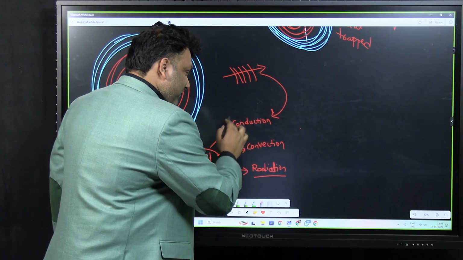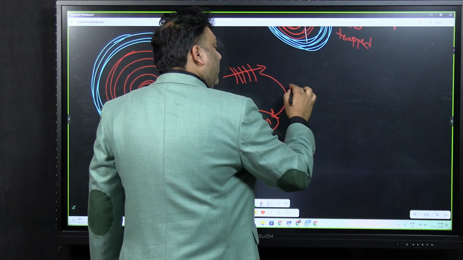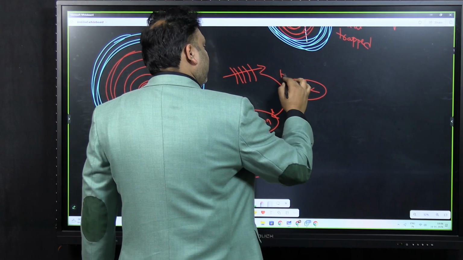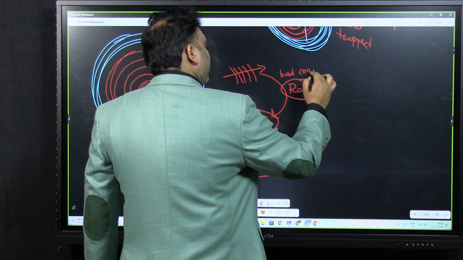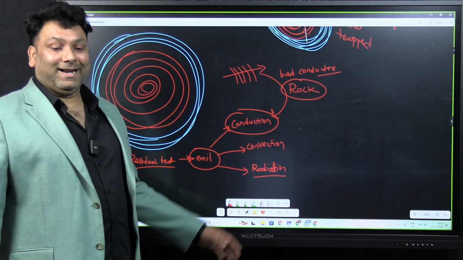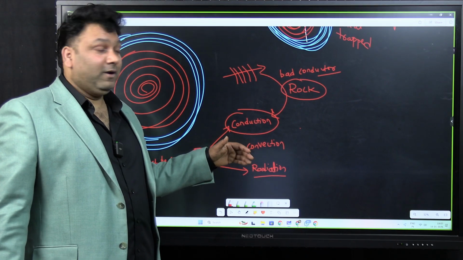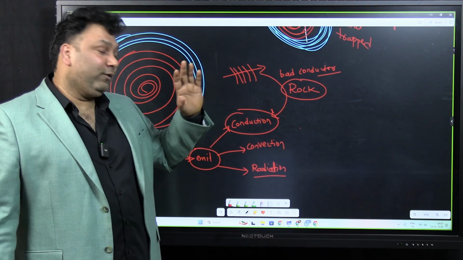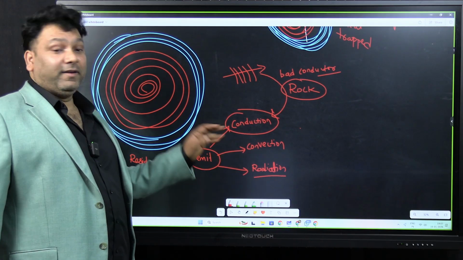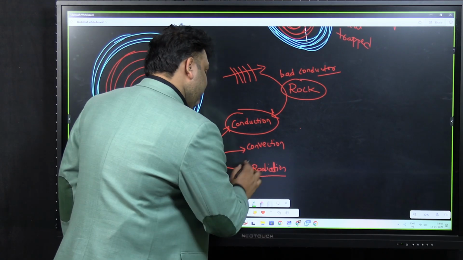Now, the problem here is that rock is a very bad conductor of heat. That's why conduction as a process to emit the heat outside is not that effective. Next, what is the other process? Radiation.